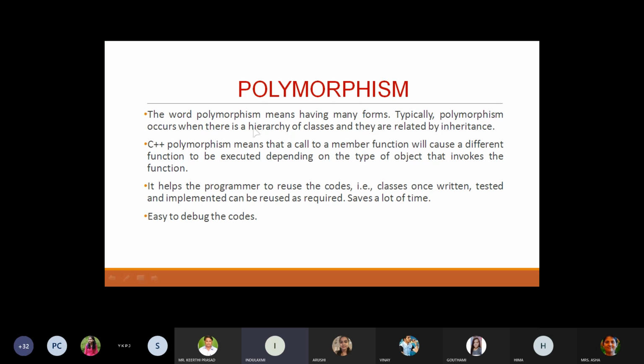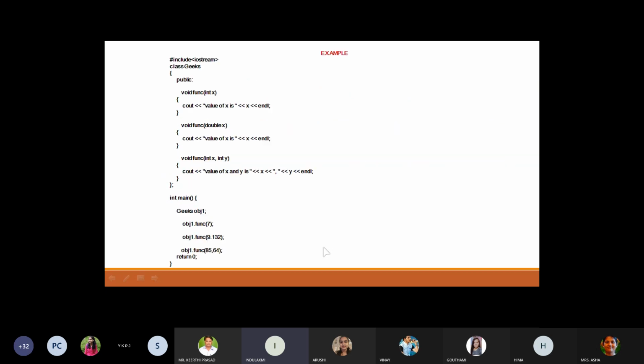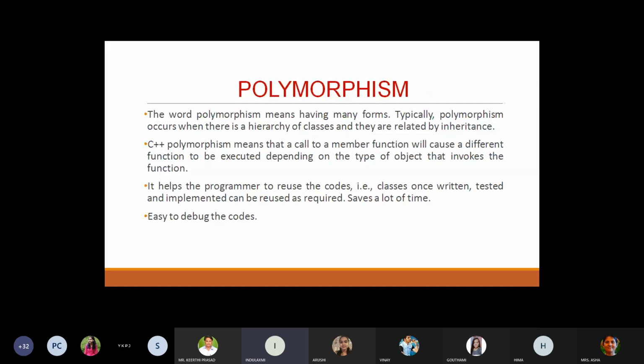There are two types of polymorphism. One is compile time polymorphism, and the other is runtime polymorphism. Function overloading and operator overloading are the perfect examples for compile time polymorphism, and function overriding is the best example for runtime polymorphism. Okay, let's take an example.